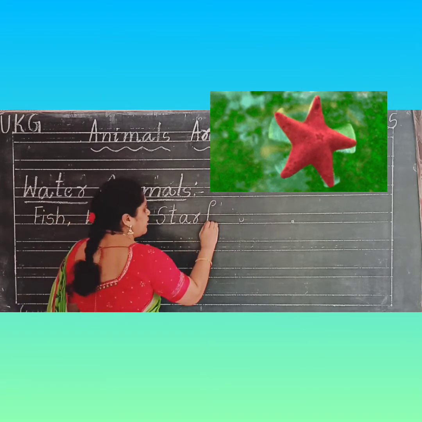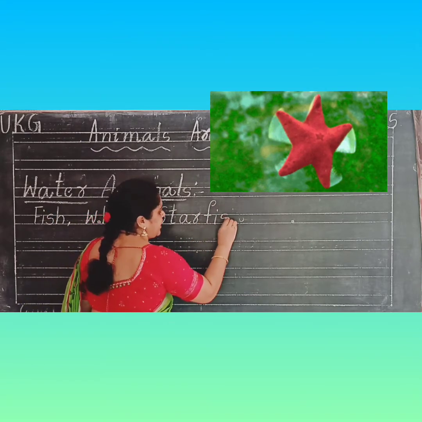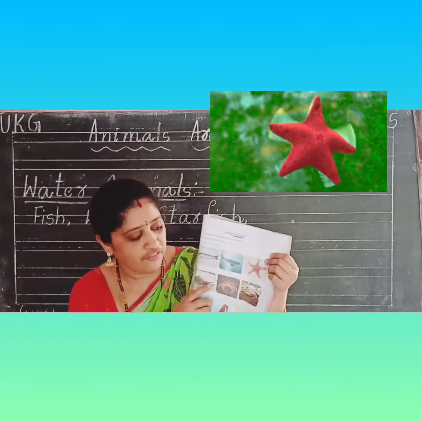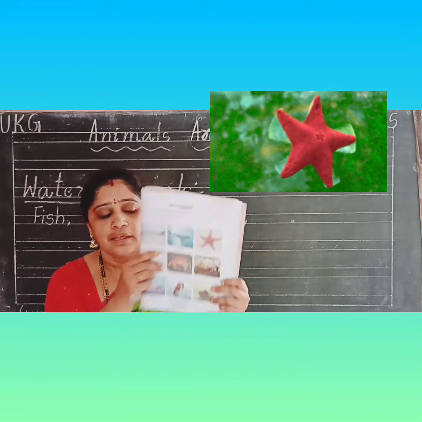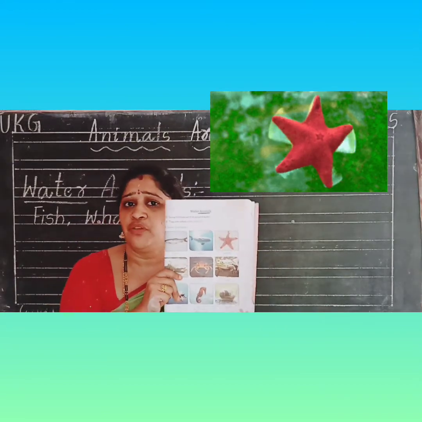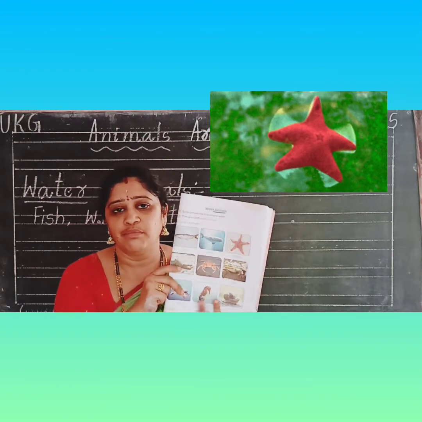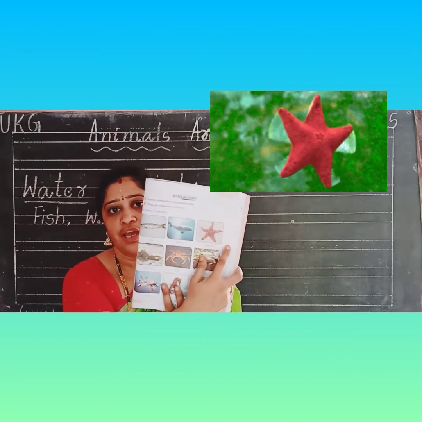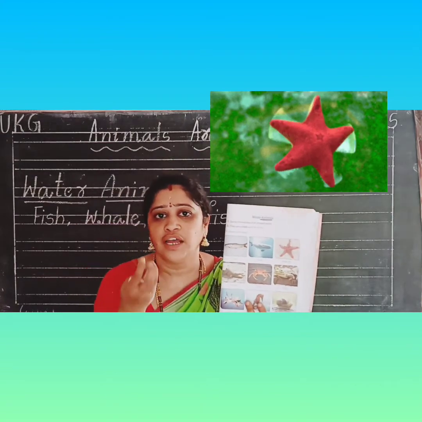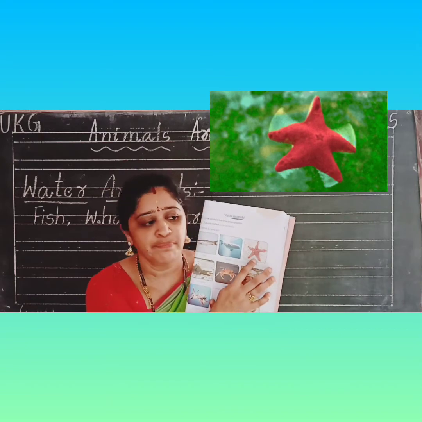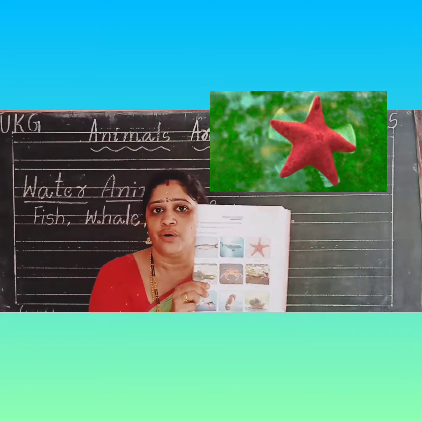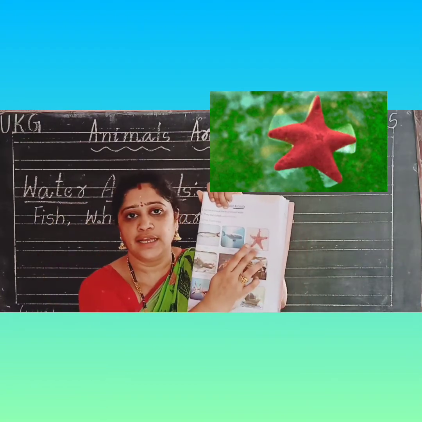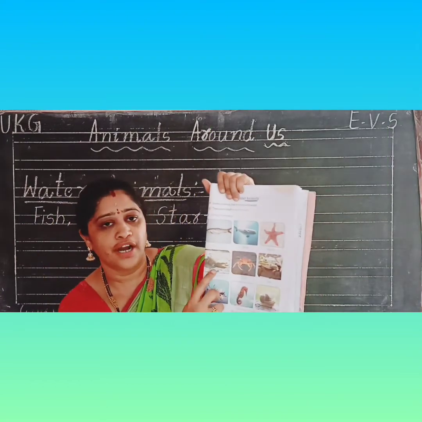Starfish, Nana. It is available in aquarium shops. You can see it mostly in aquariums. In some houses aquariums are there. They will keep it for show purpose. It is not for eating, Nana. They won't eat the starfish. Okay, it is only for show. You can mostly see them in aquariums and oceans. Next, crocodile.